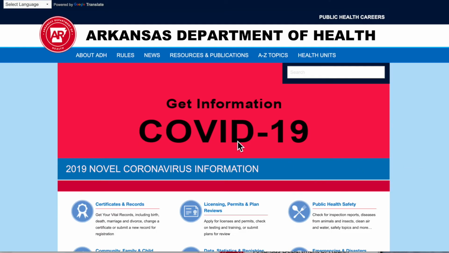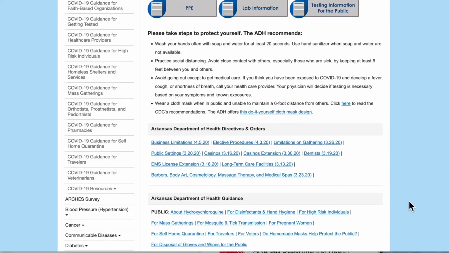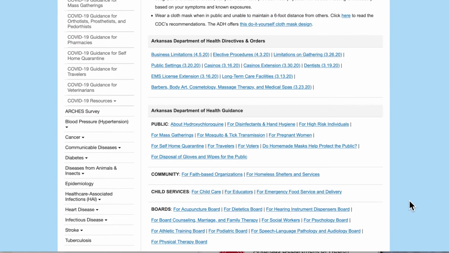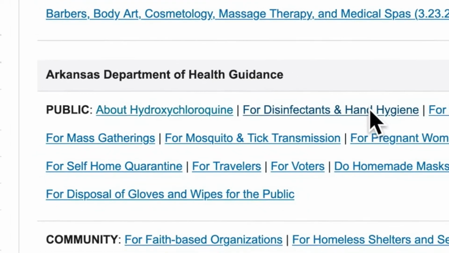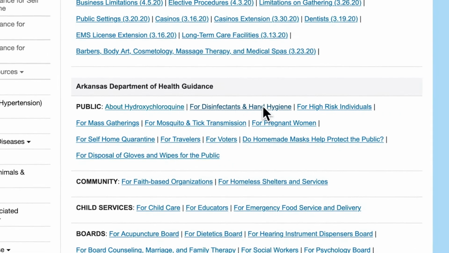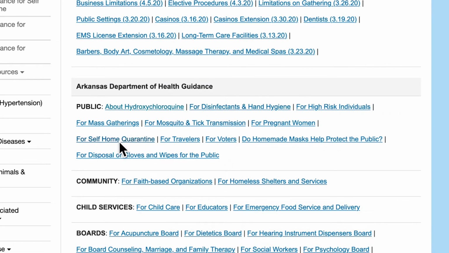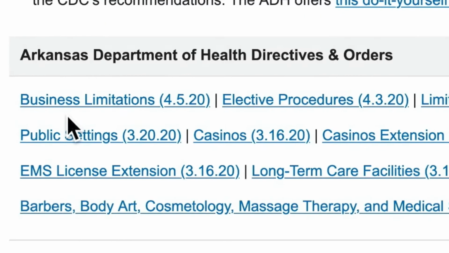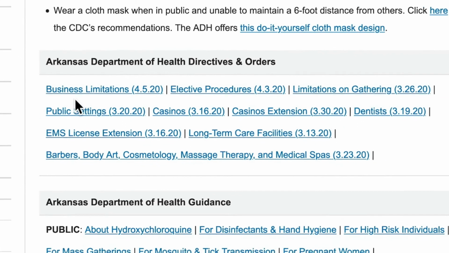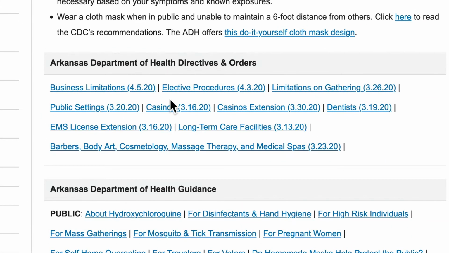In working to limit the spread of coronavirus, Arkansas has offered its citizens both guidance and directives. Guidance has been issued on COVID-19 matters like hand hygiene, traveling, self-home quarantine, and protecting high-risk individuals. Those should be followed. Directives have been issued on school and business closures, nursing home visitation, mass gatherings, and screening at medical facilities. These must be followed.